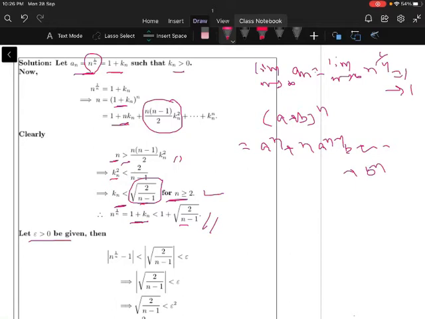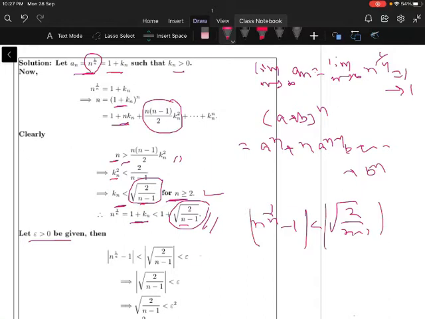Let epsilon be positive, that is given. Then modulus of n to the power of 1 by n minus 1 is less than this value, and we want it less than epsilon here. We know that n to the power of 1 by n minus 1 is less than square root of 2 by (n minus 1).